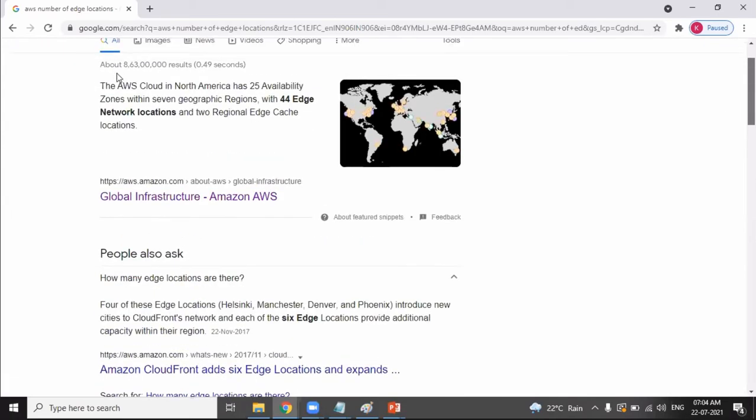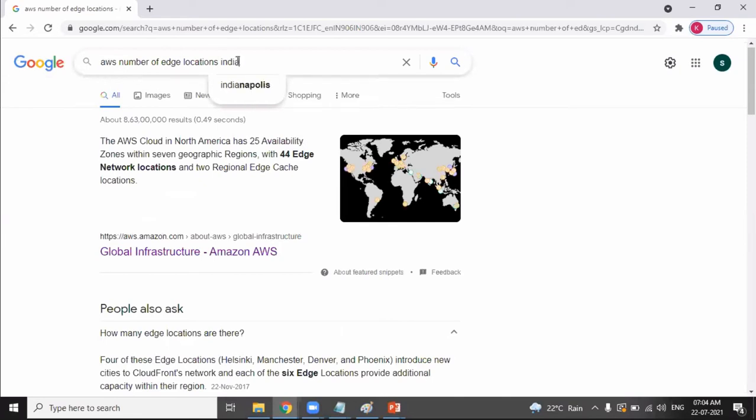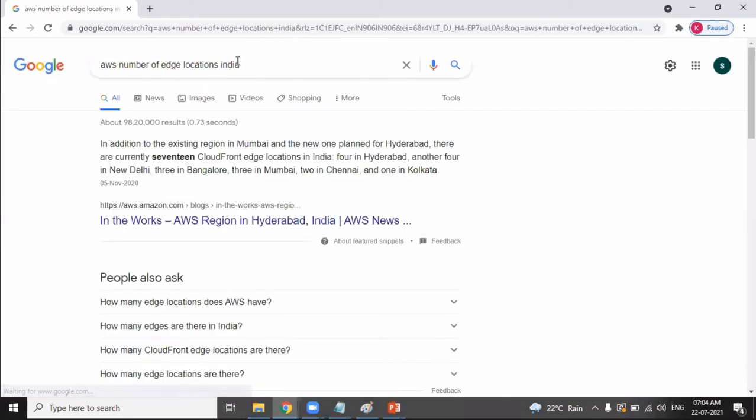We have edge locations in India also. There are currently 17 edge locations in India. Edge locations are different. How many regions?